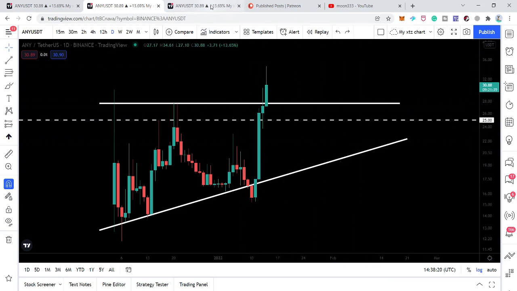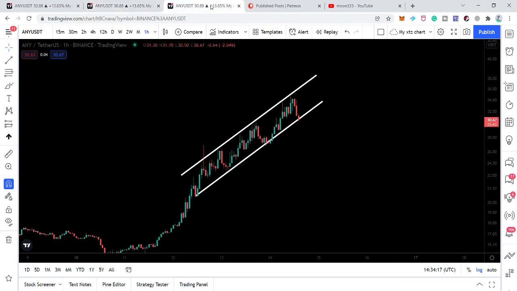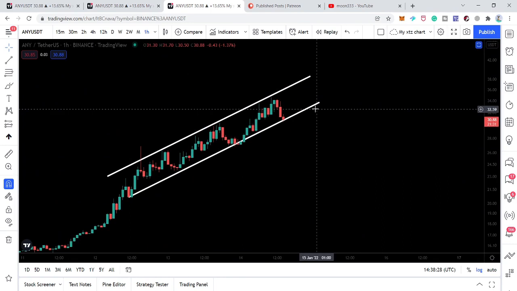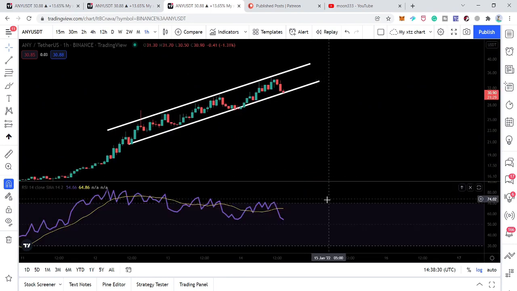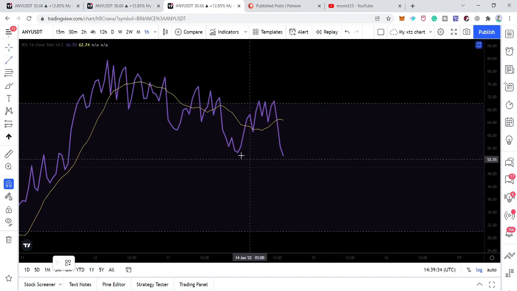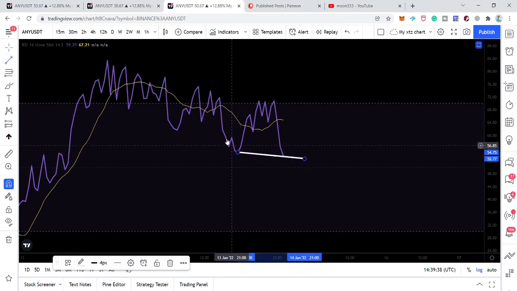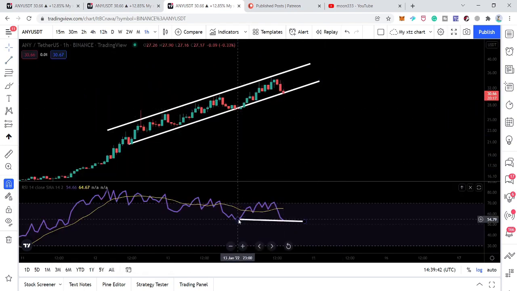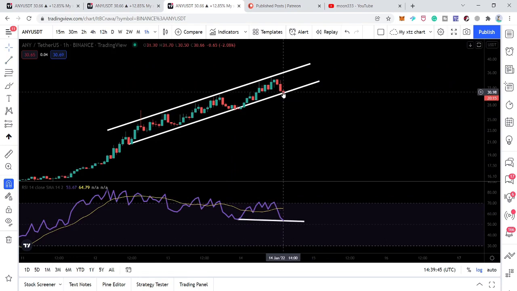And now let's move to the smaller time frame. On the 1-hourly time frame chart here, Anyswap has formed this up channel on the daily time frame. And if we take a look at the RSI, then RSI is forming a lower low than the previous low. If I place this trend line here, then this movement can be seen very clearly. Now, if we take a look at the price line above the RSI, you can see the price line is forming a higher low than the previous low.